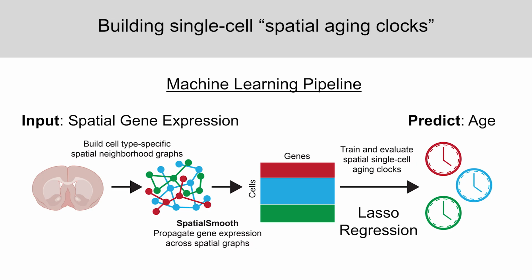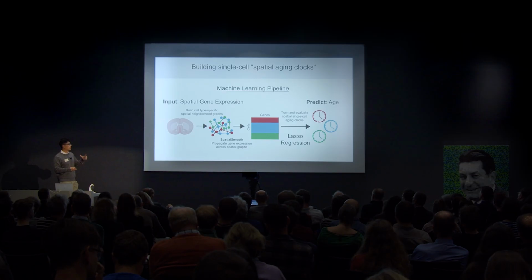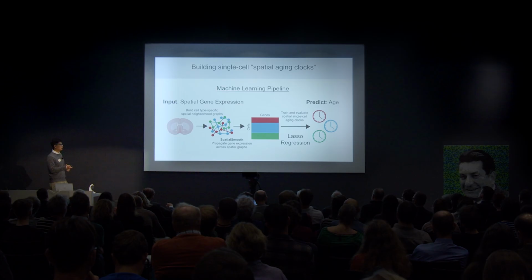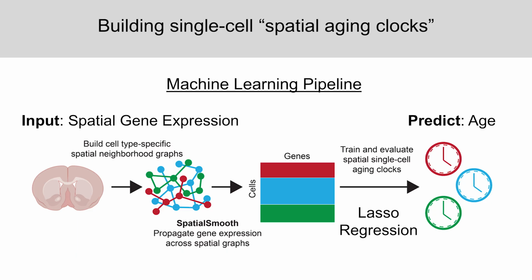And then to enhance our signal over noise in these data sets, we designed Spatial Smooth, which is a spatial preprocessing algorithm where we share information across graphs or networks of cells connected by spatial adjacency or proximity to each other. And then upon that processing, we were able to train cell type specific spatial aging clocks. So one aging clock for each cell type to predict age using very simple machine learning.